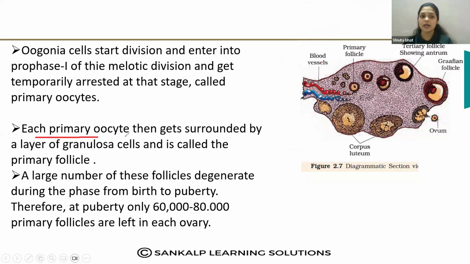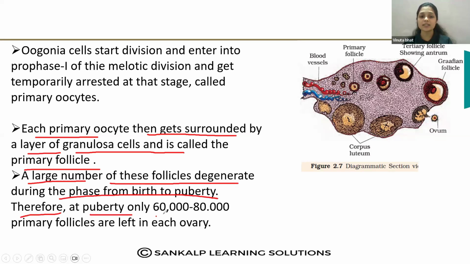Each primary oocyte then gets surrounded by a layer of granulosa cells, and it is called the primary follicle. A large number of these follicles degenerate during the phase from birth to puberty. Therefore, at puberty, only 60,000 to 80,000 primary follicles are left in each ovary. So around 60,000 to 80,000 primary follicles will remain in each ovary.